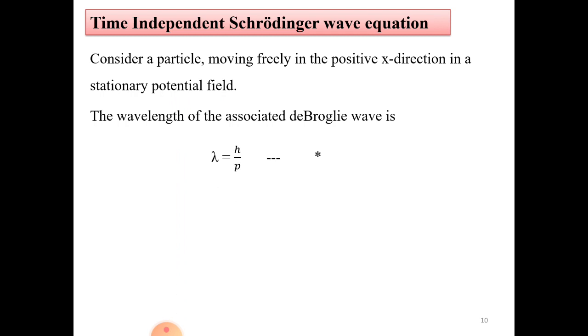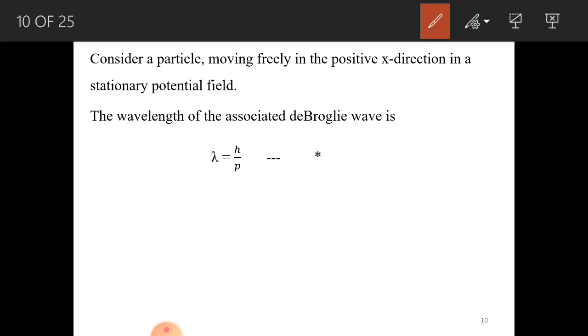Next, a very important one we have to discuss is the time independent Schrodinger wave equation. Now let us consider a particle moving freely in the positive x direction in a stationary potential field. The wavelength of an associated de Broglie wave is given by lambda equals h by p, according to the Louis de Broglie equation, where lambda is the de Broglie wavelength, h is Planck's constant, and p is the momentum of the freely moving particle.